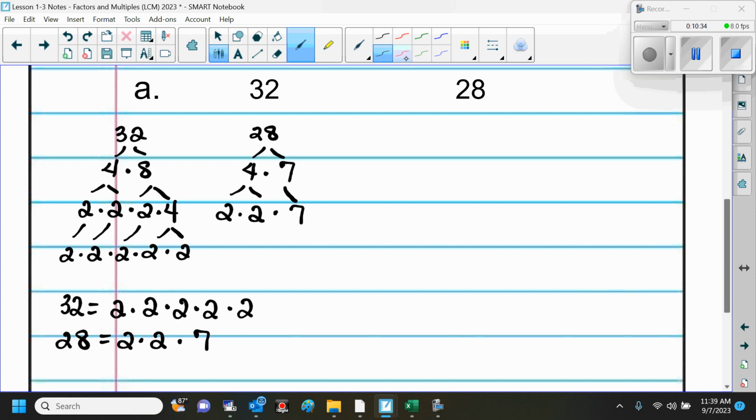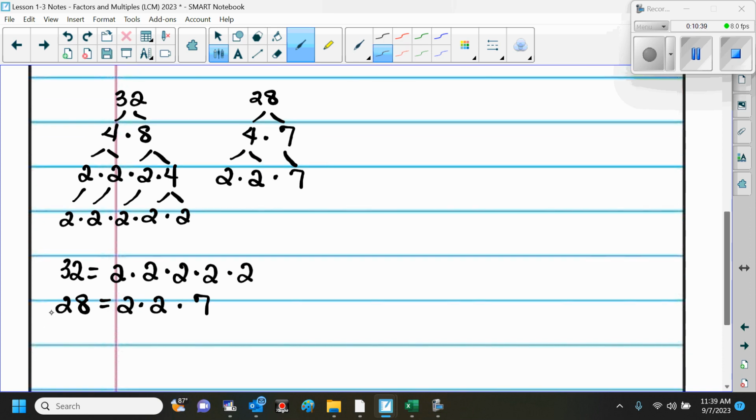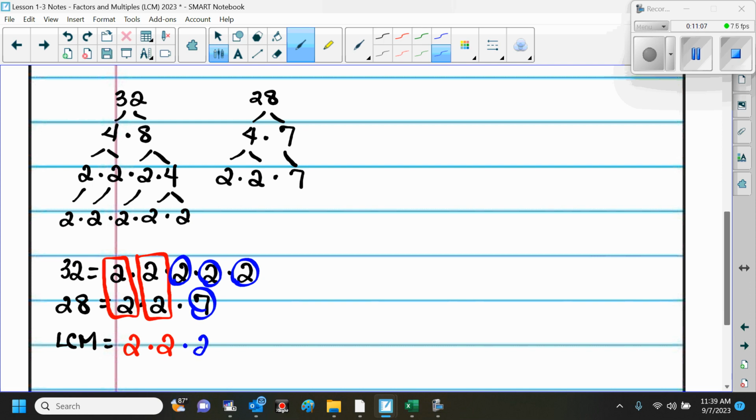So we want to find the least common multiple. We want to multiply, or write, circle what they have in common. So we have 2's in common here, 2's in common there. Anything else I can circle? No. So we've got 2 times 2. And, you guys, we have to multiply everything else. So this is going to be times 2 times 2 times 2 times 7.